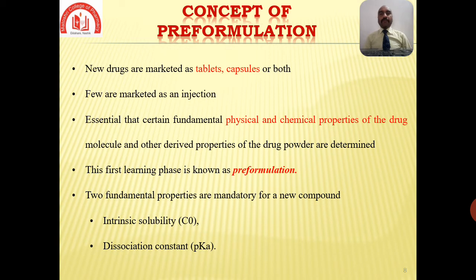Prior to the development of these three major dosage forms, it is essential that certain fundamental physical and chemical properties of the drug molecules and other derived properties of the drug powder are determined. This information dictates many of the subsequent events and the approaches in formulation development. So this first learning phase is known as pre-formulation.